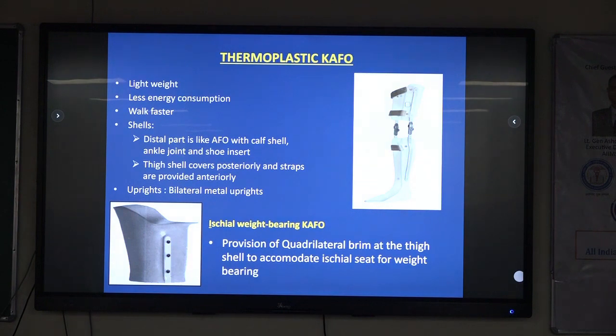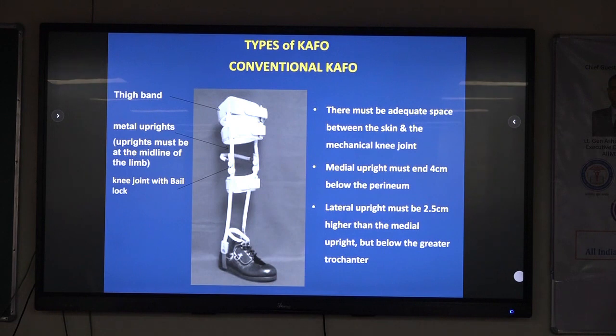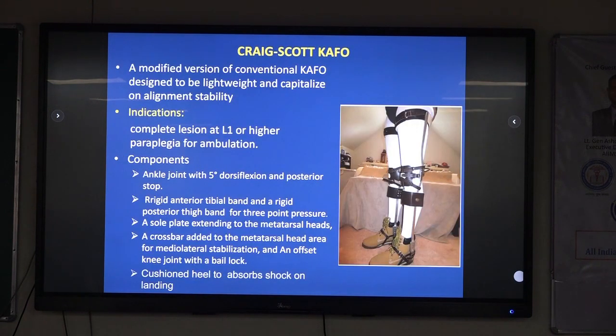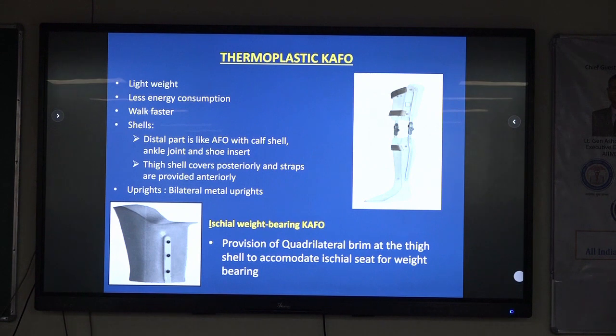Thermoplastic KFO, they are lightweight, less energy consumption. Because these devices were very heavy, the rejection rate is about 90% for conventional orthosis. Thermoplastic KFO, lightweight, less energy consumption, can walk faster. Shells, distal part is like AFO, with calf shell, ankle joint and shoe insert. Thigh shell covers posteriorly and straps are provided anteriorly.